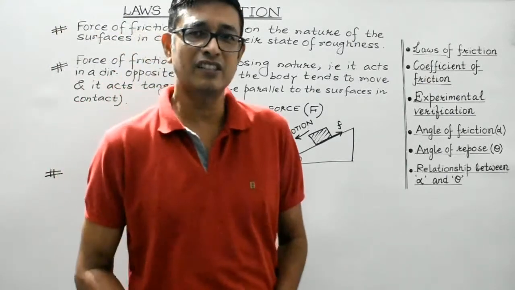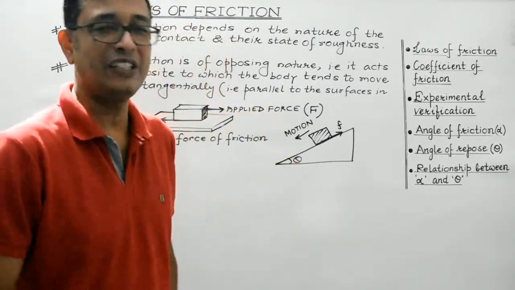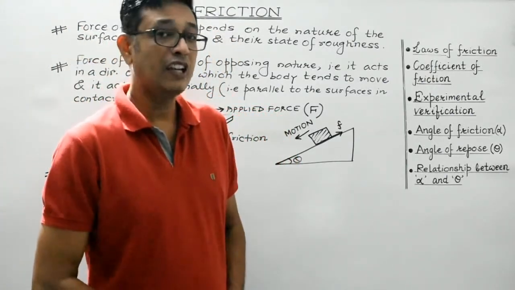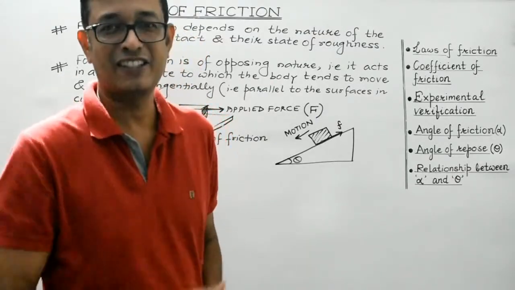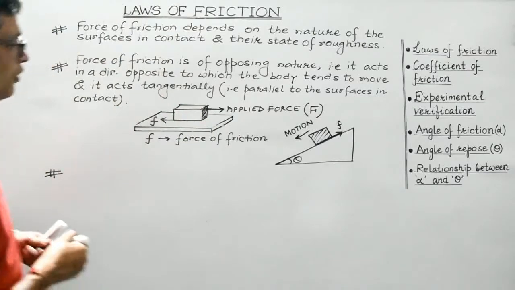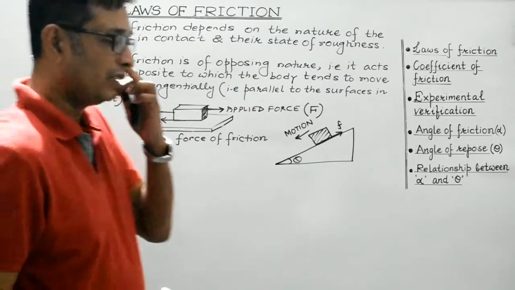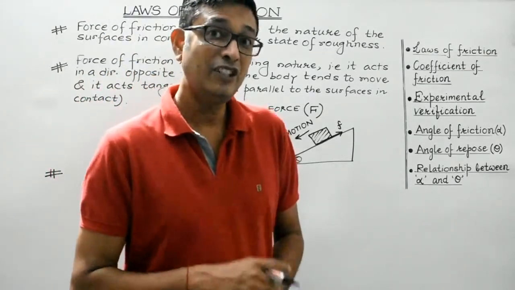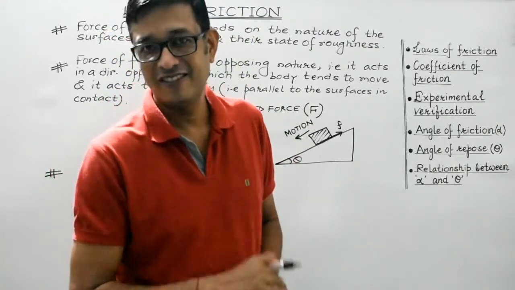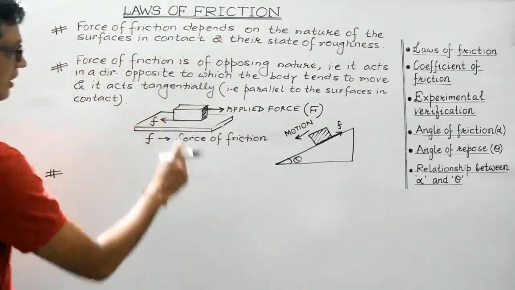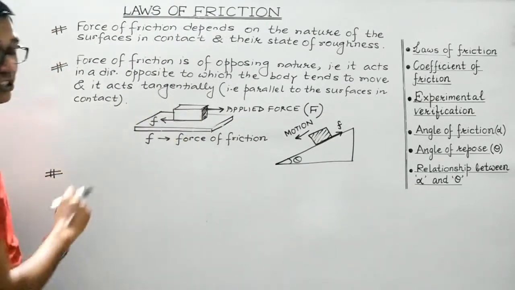Students, before we discuss the third law, which is very important, I would like you to know certain facts. What we'll do is, we'll study about the normal reaction and its relationship with the weight. For example, in this case, students, imagine this condition, right?